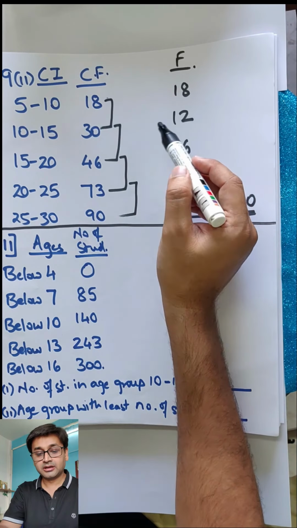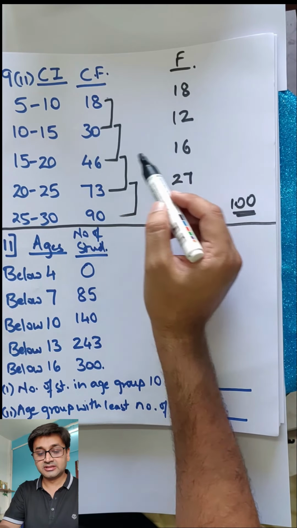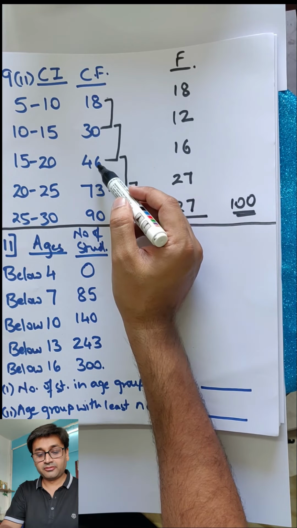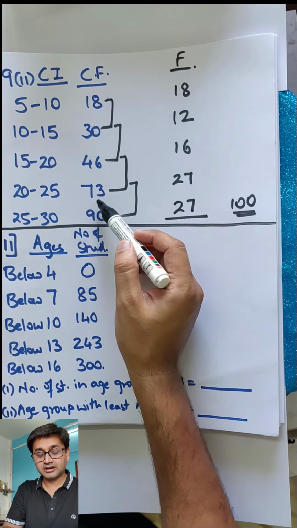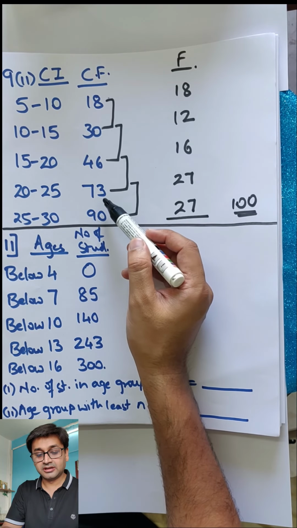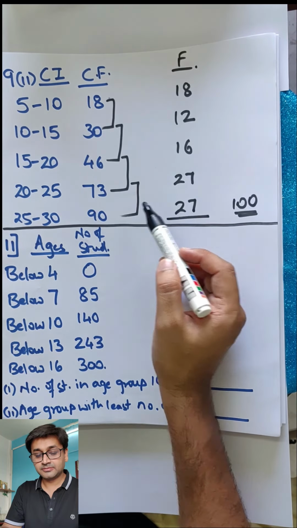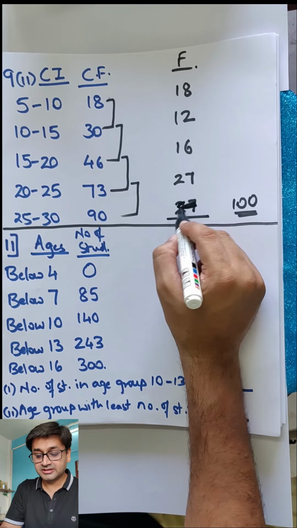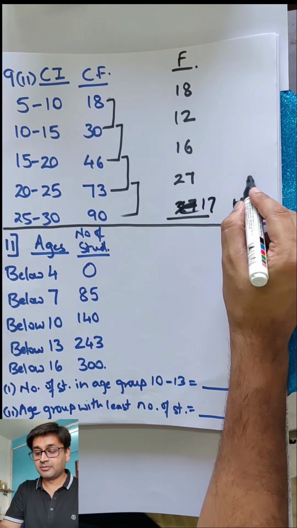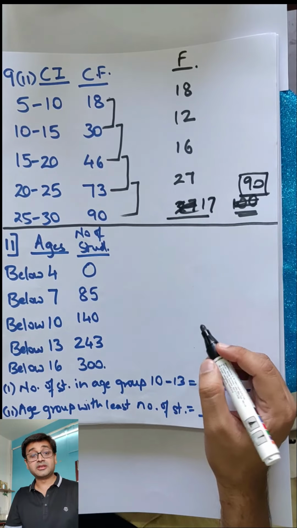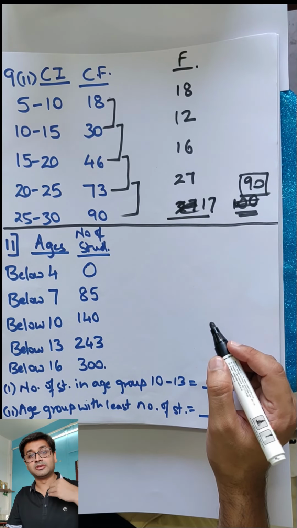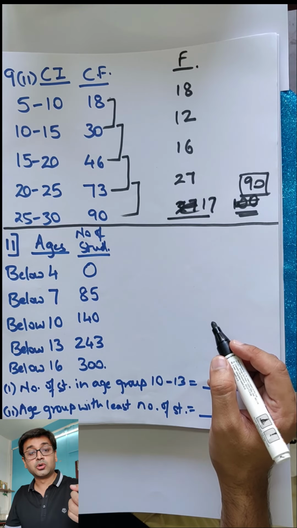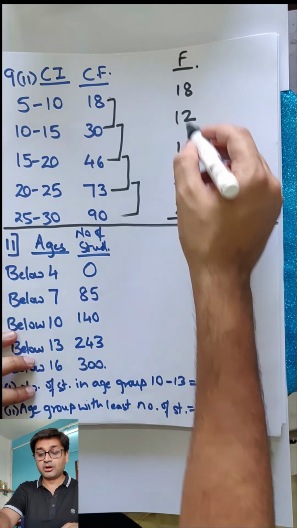20, 30. No, correct. Then 46 minus 30 is 16. Correct. 40, 50, 60, 70, 23, 27. Correct. This is going to be 73, 80. 80 plus 20. This is going to be 17. See, we messed up. Now it becomes 90. So it is always advisable to check your answer. I am not deleting this so you come to know what mistakes I have done, so you also don't do the same mistakes. So how many got this correct?